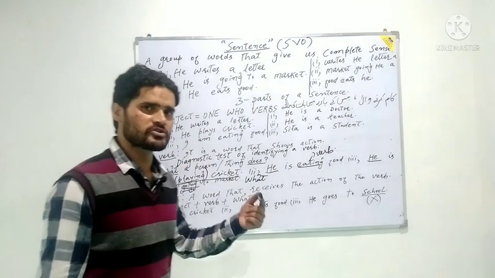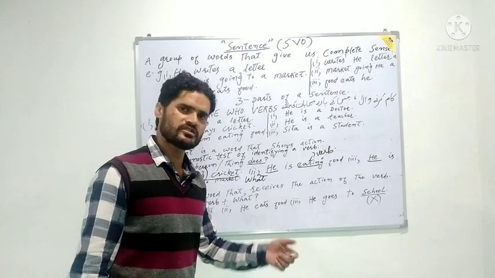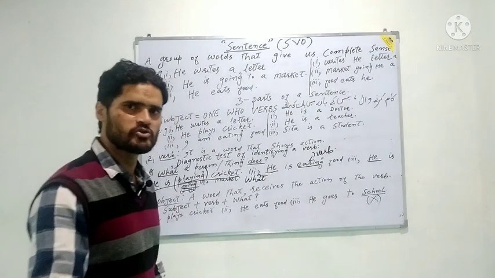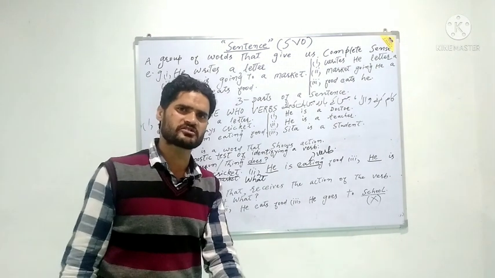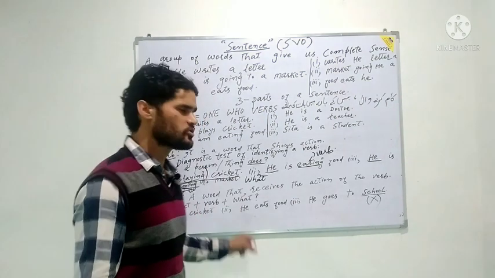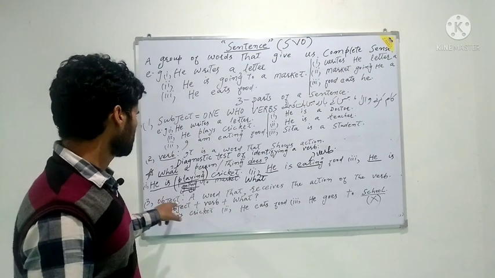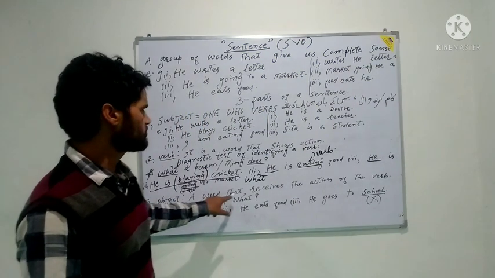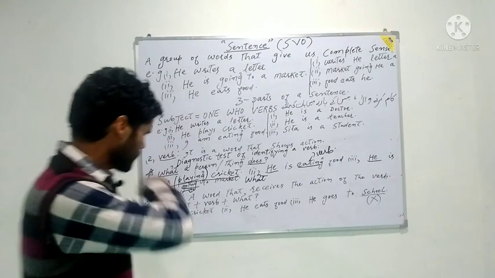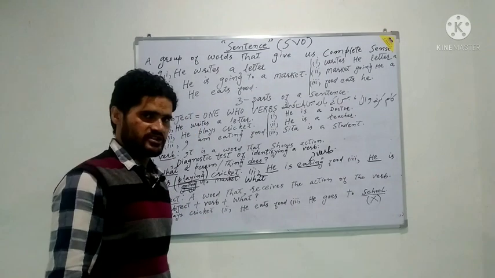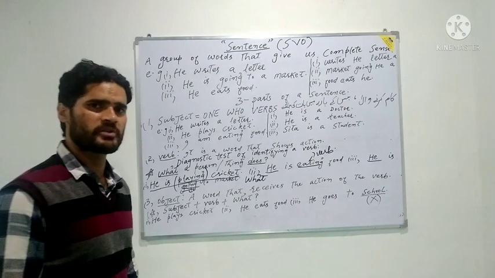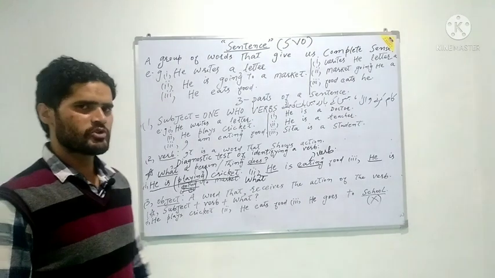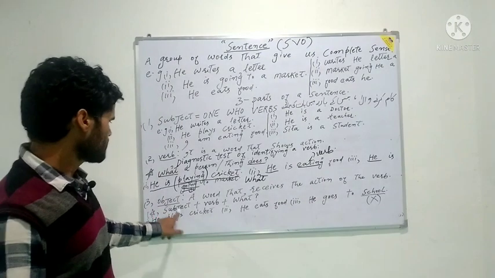There is also a rule for the identification of an object in any type of sentence. What is that rule? You will be able to figure out any object in a sentence using the diagnostic principle, that is subject plus verb plus what. Now, he plays cricket. He plays cricket. If you are to find out the object in this sentence, you have to just use the principle subject plus